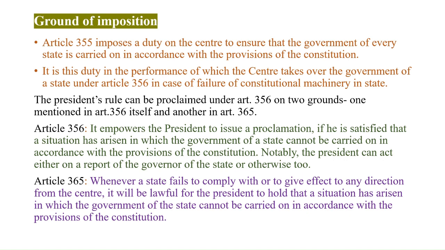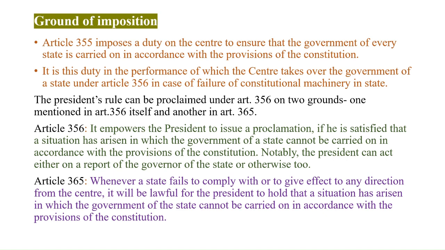It is imposed on the basis of Article 355, which imposes a duty on the Centre to ensure that the government of every state is carried on in accordance with the provisions of the Constitution. It is this duty in the performance of which the Centre takes over the government of a state under Article 356 in case of failure of constitutional machinery in the state.